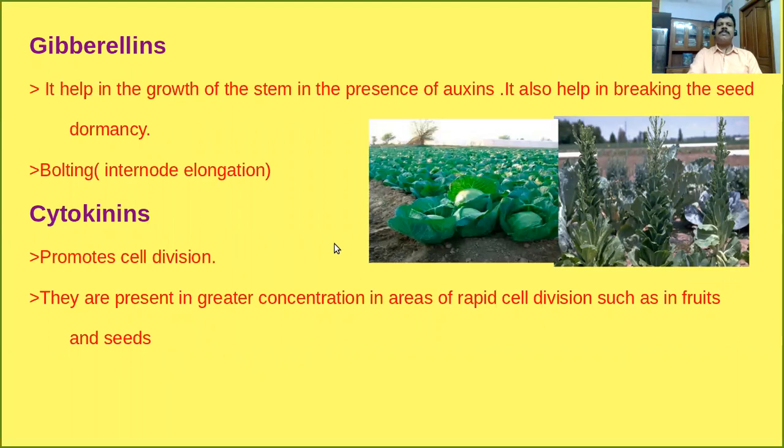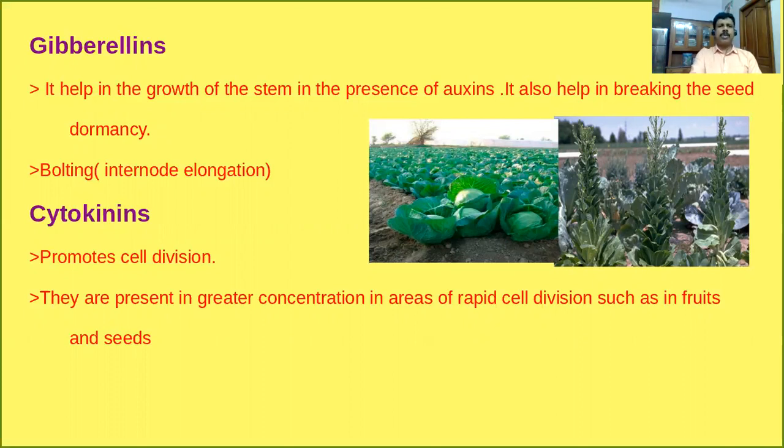Second one is called gibberellins. Dear students, gibberellin is a plant hormone that helps in the growth of the stem in the presence of auxins. It also helps in breaking the seed dormancy. Do you know what seed dormancy is? Dear students, each and every seed has an inactive period before germination. That inactive period we call seed dormancy. Gibberellin plays an important role in breaking the seed dormancy, that means breaking that inactive period.